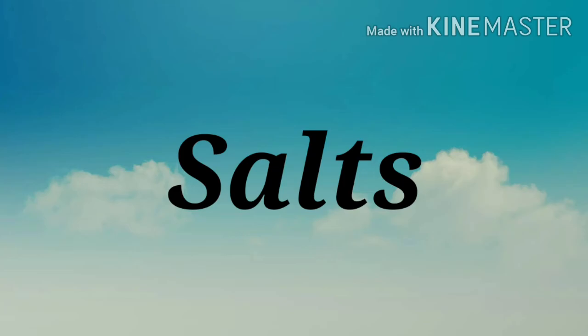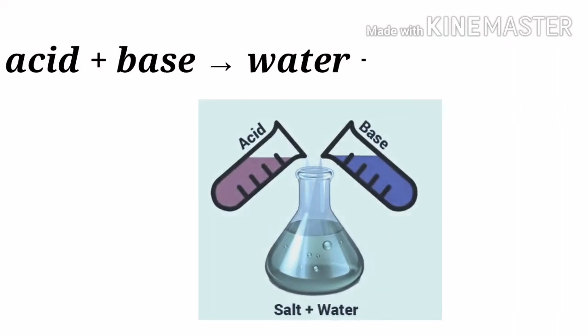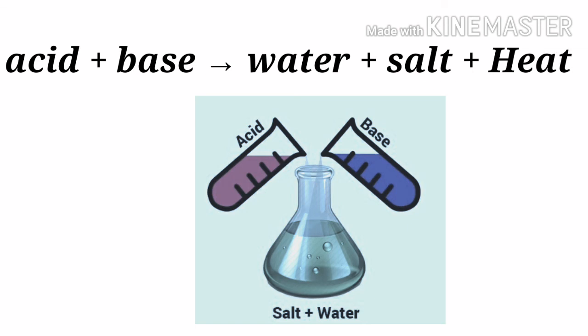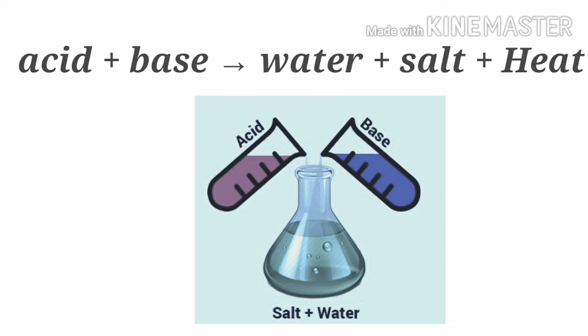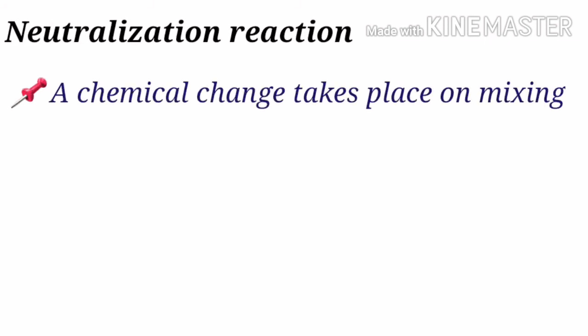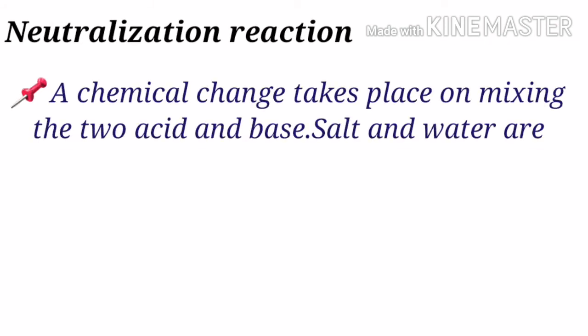Salt. Salts are formed when acid and base are mixed together. As acid and base are chemical opposites of each other, they neutralize each other's effect when mixed together. A chemical change takes place on mixing the two.